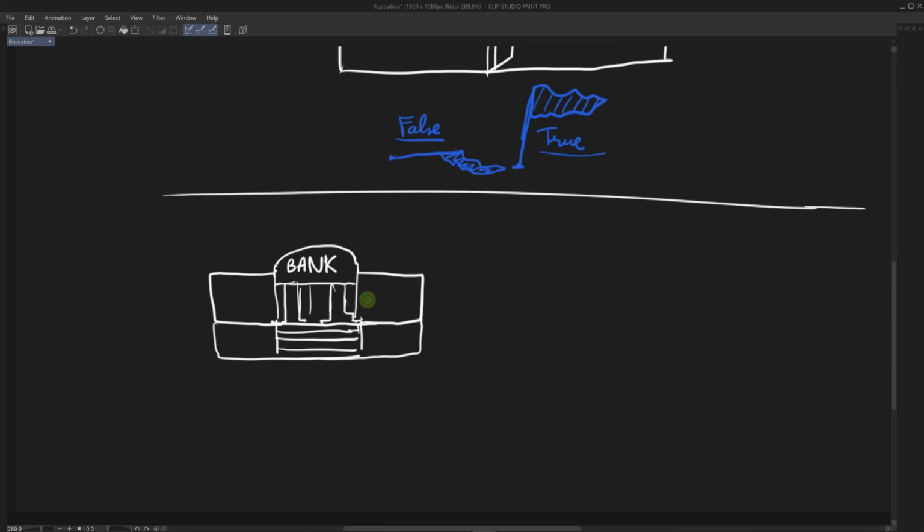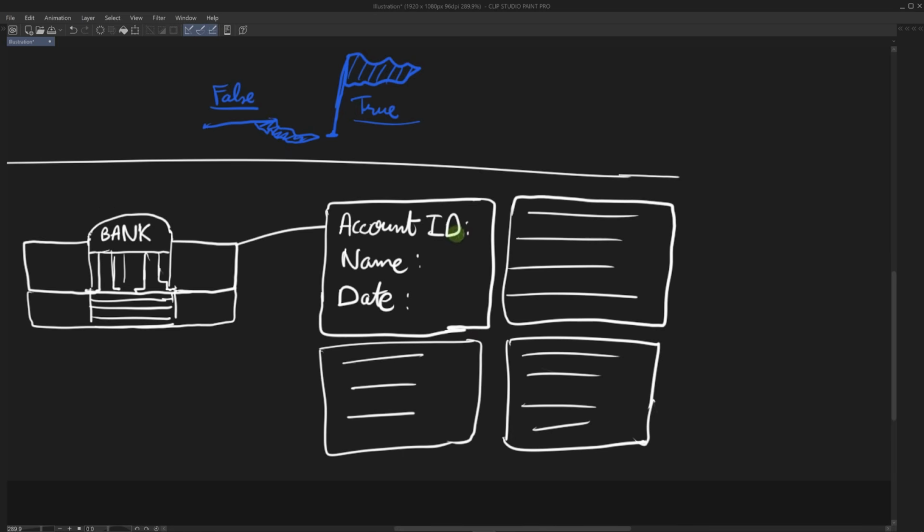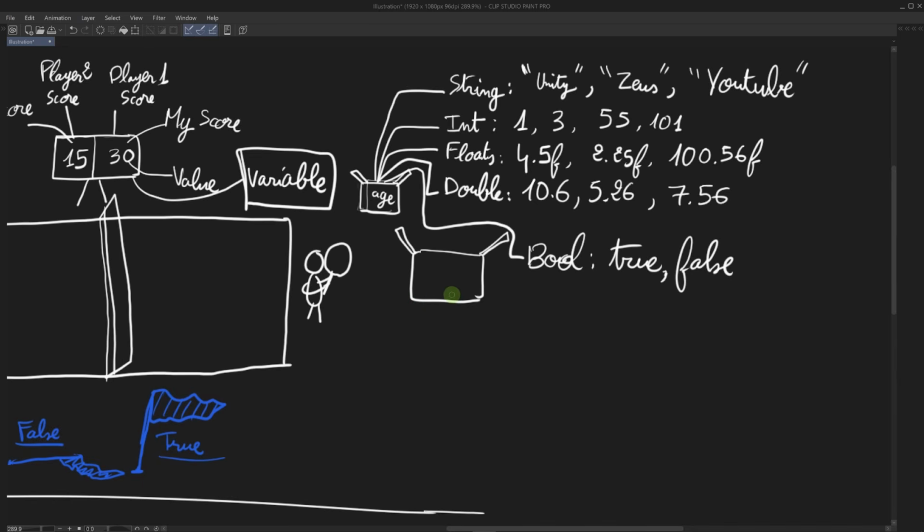For example, let's say this is your bank and the bank stores records of its clients, and your record may look like this. We have an account ID, a name, and a date, and the bank has to store this information for each client. If we go back to our first example here, this box will no longer be sufficient.